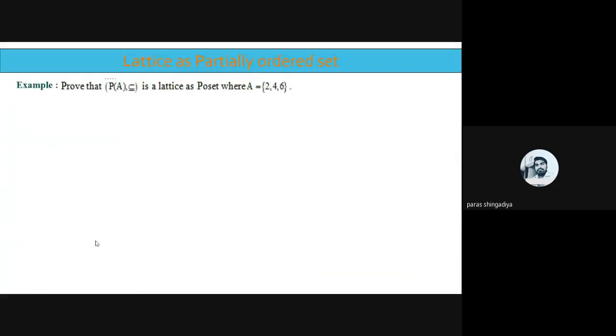Okay, so it is the second type, where less than or equal to is the relation. Now in the third case we have subset as the relation, P of A subset. How will you prove it? Lattice is a poset. So first we'll check the P of A. It will be 5, singleton 2, then 4, then 6, then 2, 4, 4, 6, 2, 6, and the A itself. This will be your P of A.